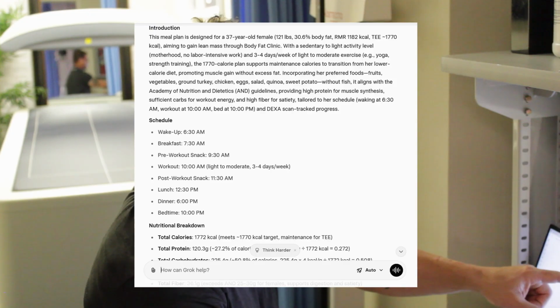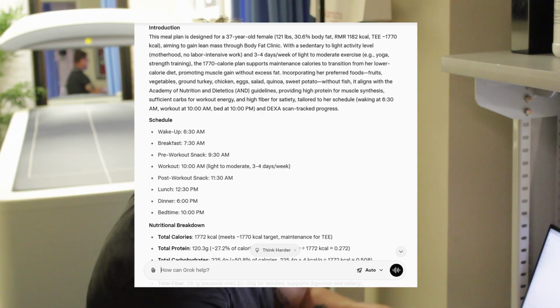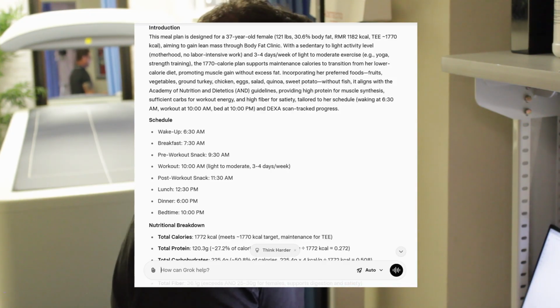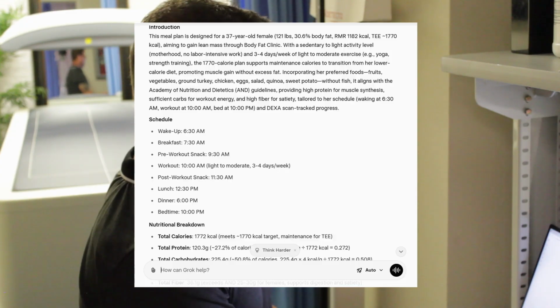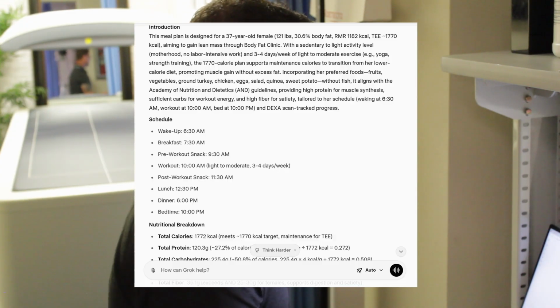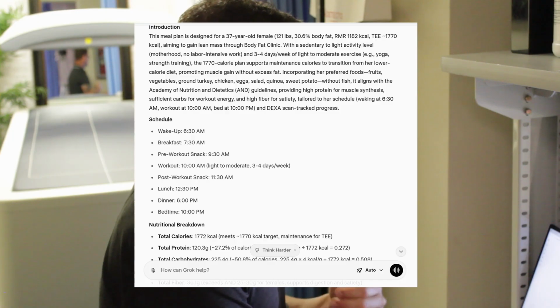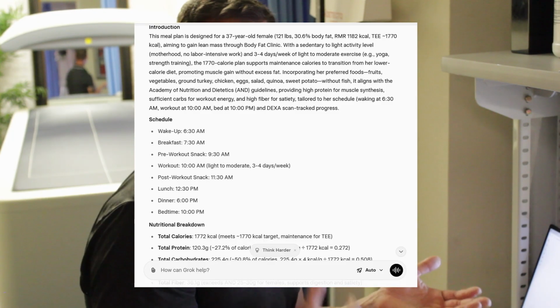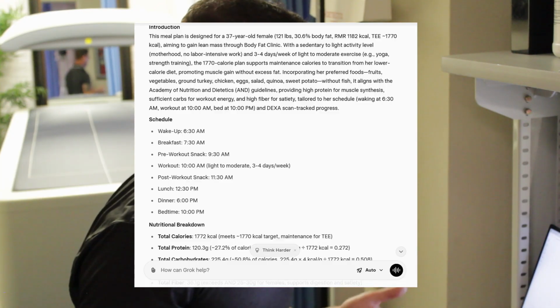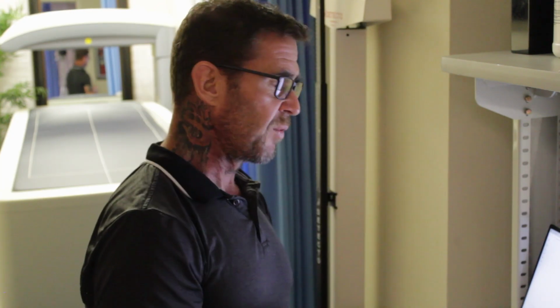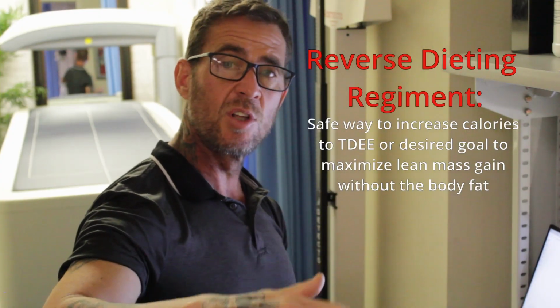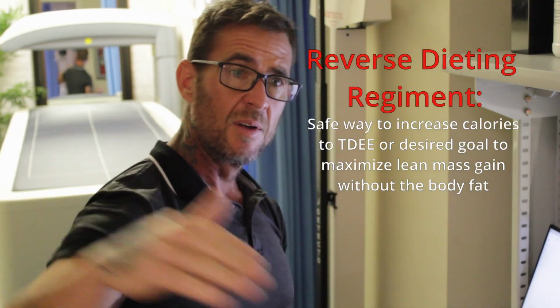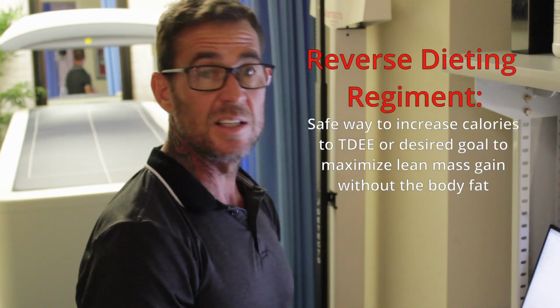So it is saying her total energy expenditure is 1,700 calories. So that's what it's recommending. So that's what I'm going to make her. But when I message her and I call her, we might start off, because let's say she's only been eating 1,200 calories roughly, or 1,300 calories. Then what I would recommend hers are starting at 1,400 and then moving up slowly from there. And that is kind of where we're at.